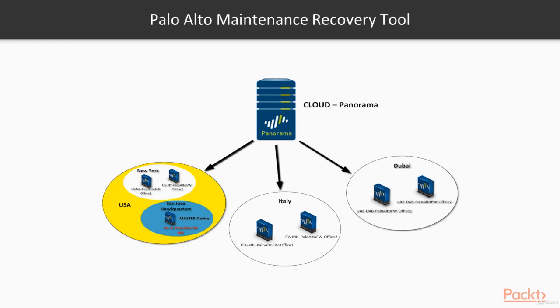We're going to see device groups. And you can see here, I basically classified a country as a device group, and inside the country, I have two cities. I have New York City and San Jose. Those can also be considered device groups. So I can have the New York device group, meaning that I want to have a policy applied to the USA, but it's only going to apply in New York. So I don't want to apply a change to the USA and then it hits the San Jose headquarters. You want to limit the surface of where your changes are applied. And this is where device groups come into play. Let's take a look at Panorama and let's configure those device groups and do some exploring, and we'll go from there.